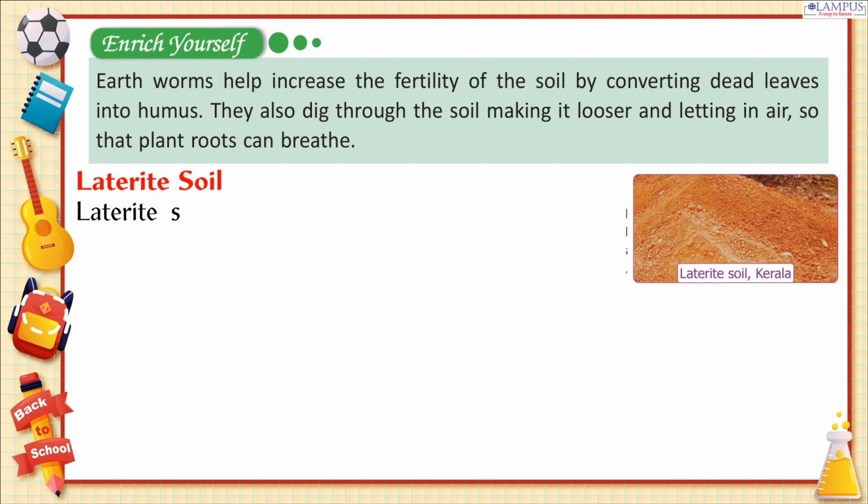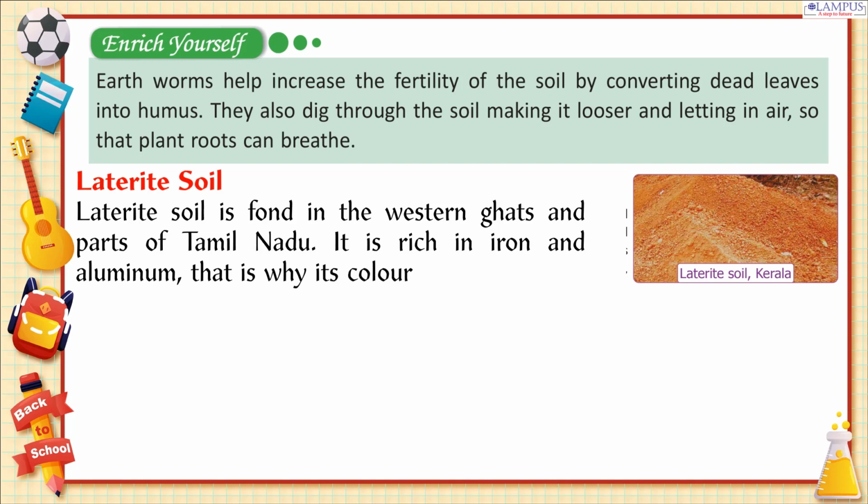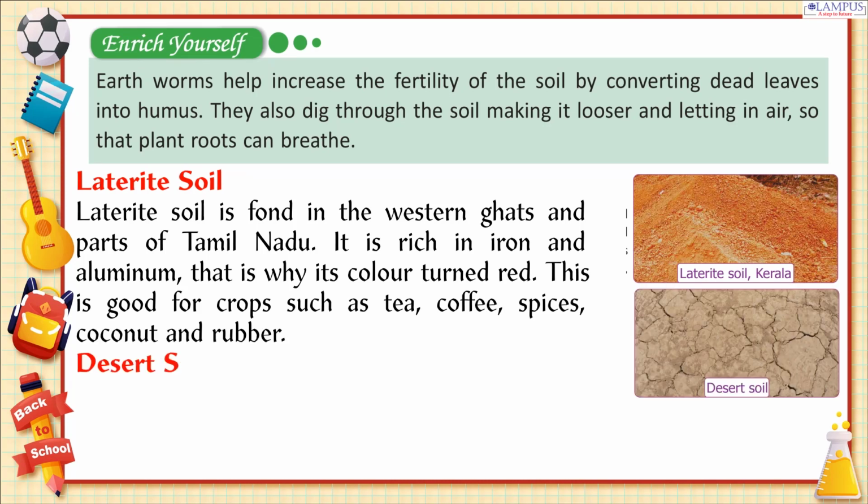Laterite soil. Laterite soil is found in the Western Ghats and parts of Tamil Nadu. It is rich in iron and aluminum, that is why its color turned red. This is good for crops such as tea, coffee, spices, coconut and rubber.